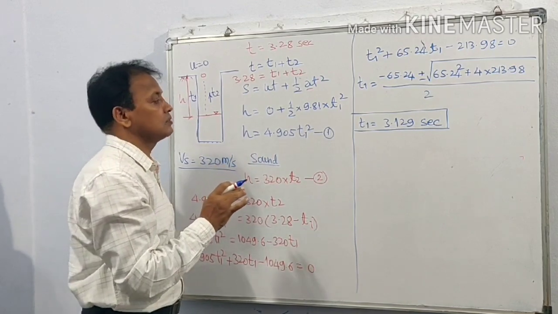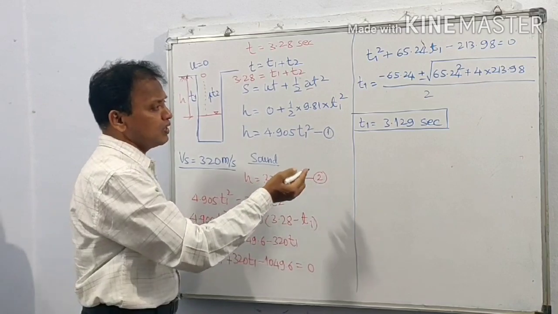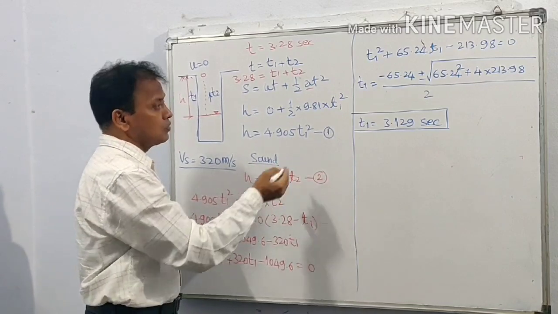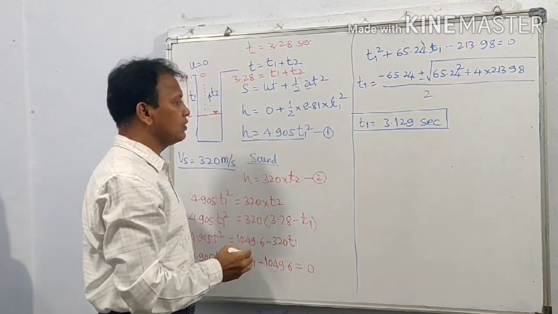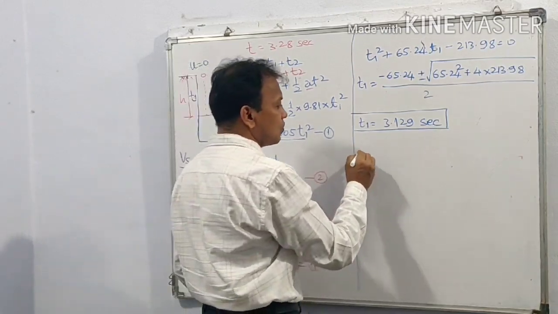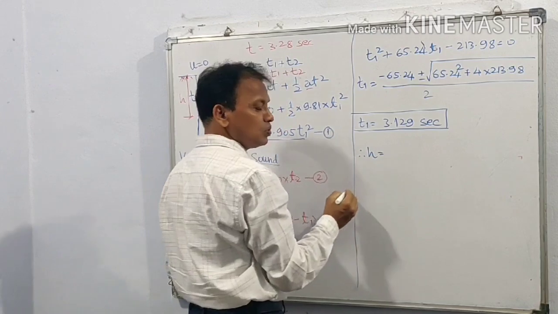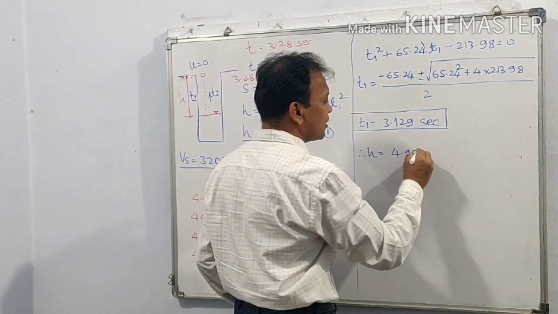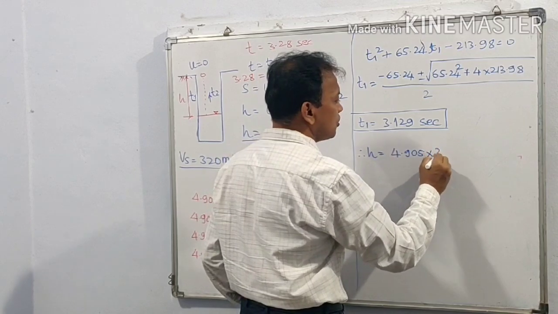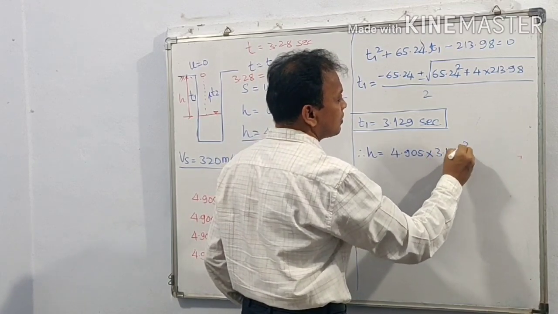As t1 is known, putting this value in equation 1, we can find h. Therefore h, the depth of the water surface, is 4.905 into 3.129 square.